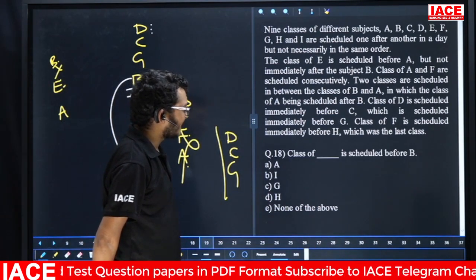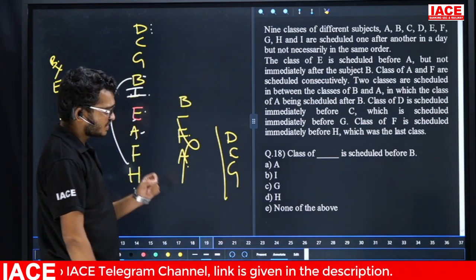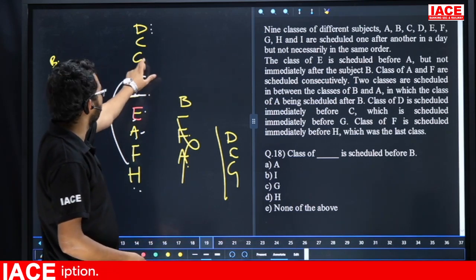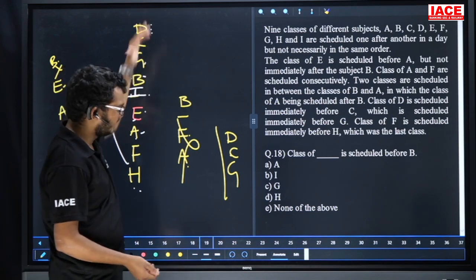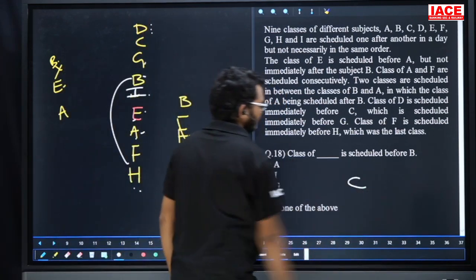Question number 18. Class of dash is scheduled before B. Friends, before B we have G, C, D, but they give only one option, G. So the answer is option C. Question number 18, option C.